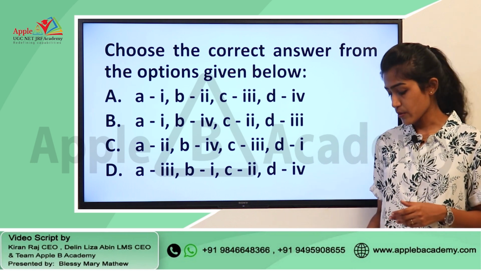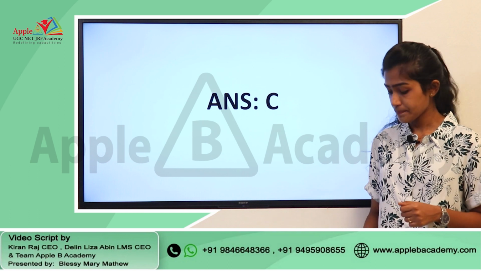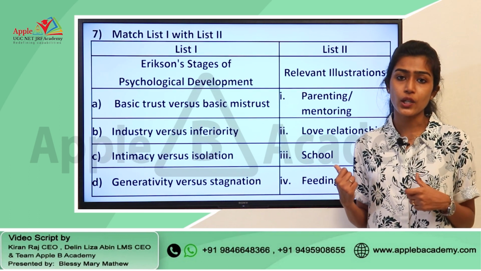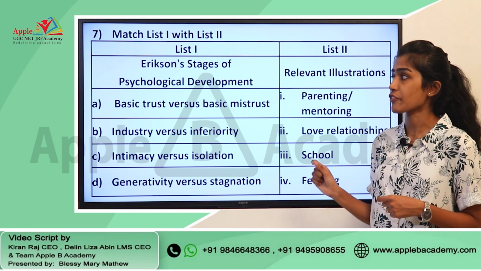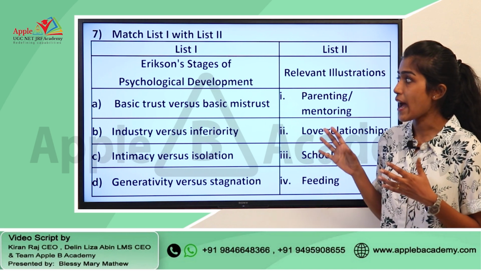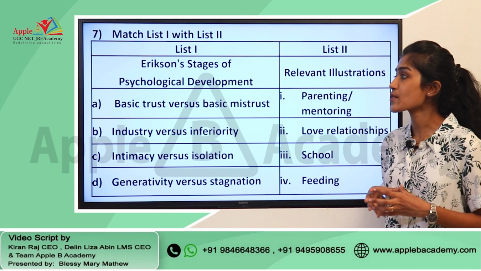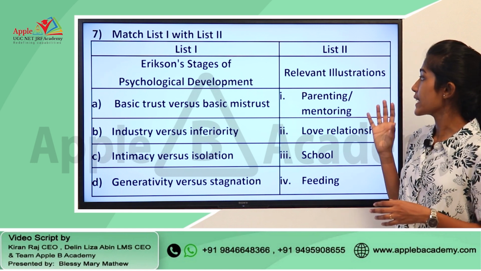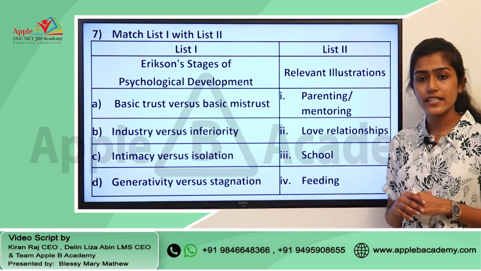So, the right answer for this question is option C. Moving to the next question, again this is a match the following question, and this particular question is from the module teaching aptitude. So, if you consider the question here, you have two different lists. In List 1 we have Erickson's stages of psychological development, and in List 2 you have the relevant illustration.